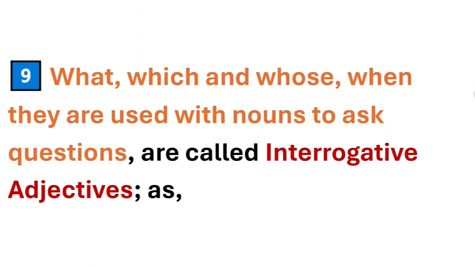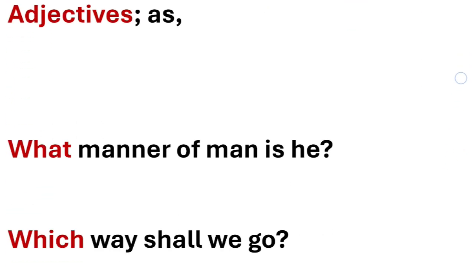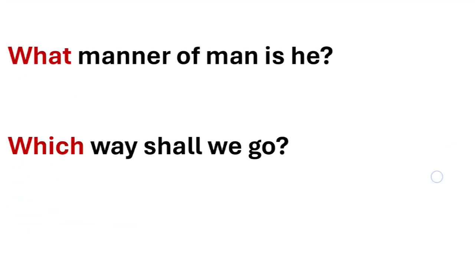Now we are going to discuss point number 9, which says what, which and whose, when they're used with nouns to ask questions, are called interrogative adjectives. Interrogative adjectives are always used to ask a question. They always start with the words what, which and whose to ask questions, and at the end of the sentence there is always a question mark, so we call it a question word. For example, what manner of a man is he? The sentence starts with what to ask a question.